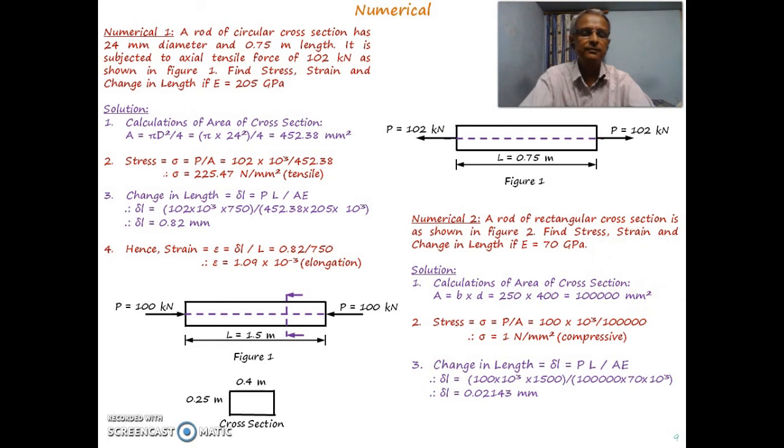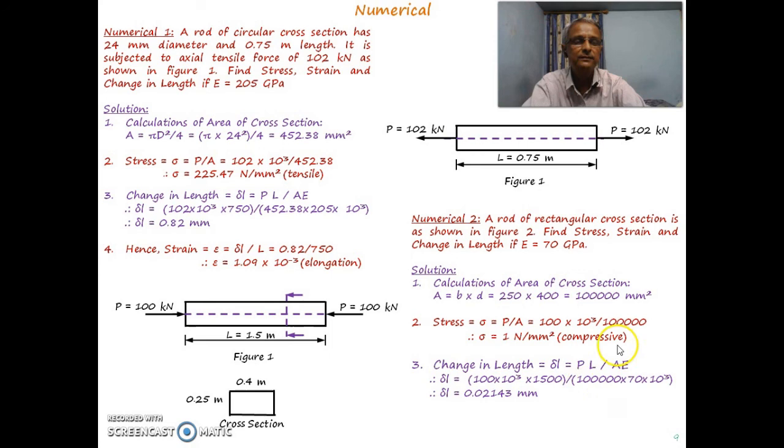We'll initially calculate the change in length. Change in length, delta L, is equal to PL divided by AE, as we have discussed earlier. Given is force 100 into 10 to the power 3. Length is 1.5 meter, so this is 1500 in millimeter.